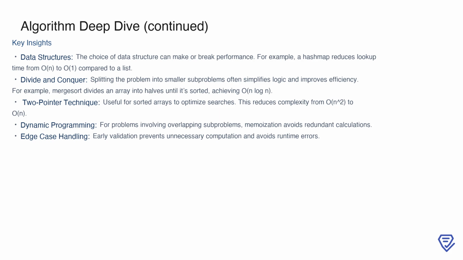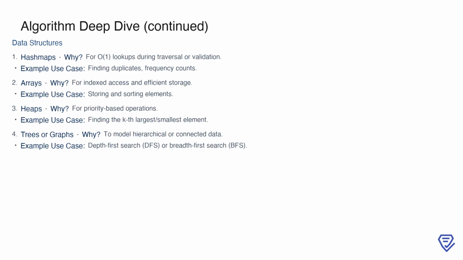The two-pointer technique is particularly useful for optimizing searches in sorted arrays, reducing complexity from O(n²) to O(n). Additionally, dynamic programming is effective for problems with overlapping subproblems, where memoization avoids redundant calculations. Finally, handling edge cases early in the process prevents unnecessary computation and runtime errors, ensuring that your solution is both efficient and reliable.